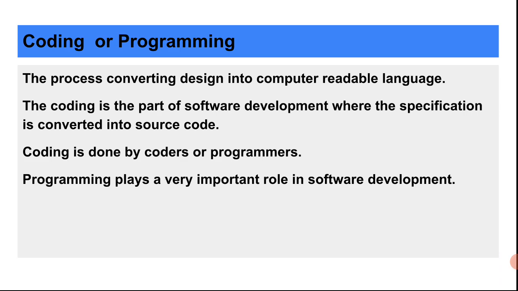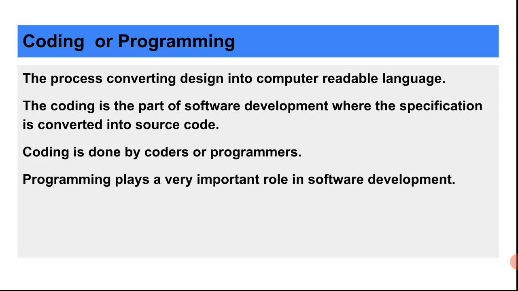Coding is the process of converting design into computer readable language. As we know, the computer understands the language of ones and zeros. The computer does not understand the English language. So when we convert our design, our system or software, it needs to be converted into ones and zeros form.